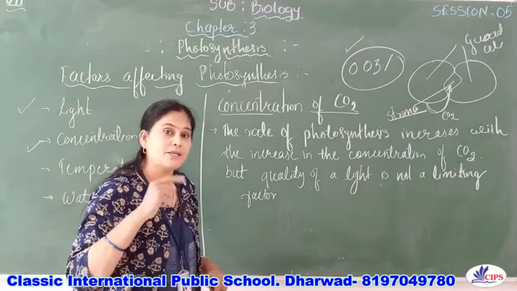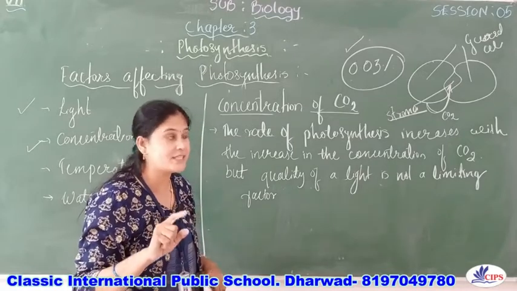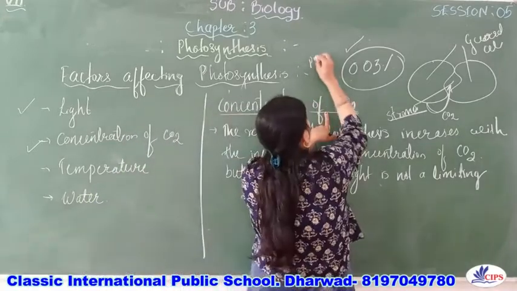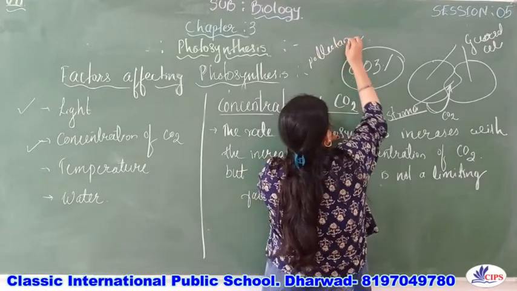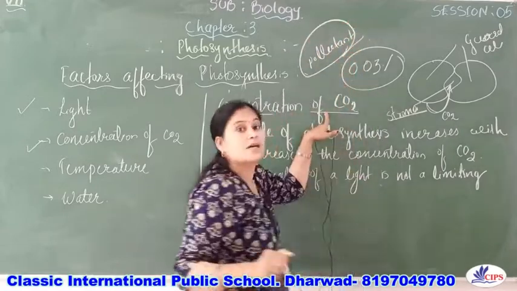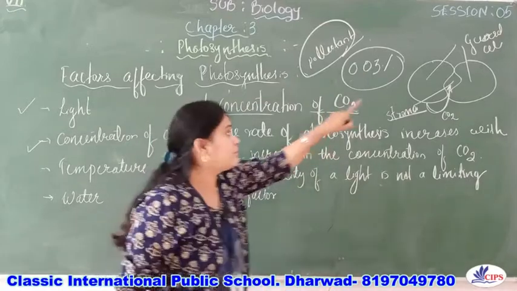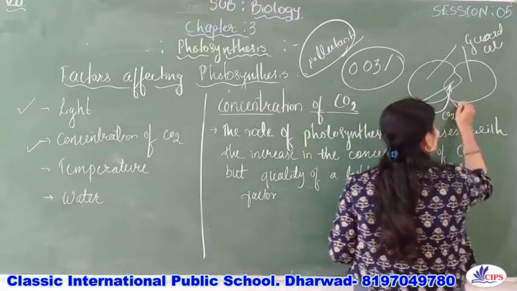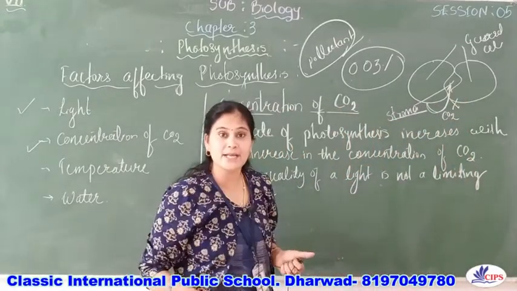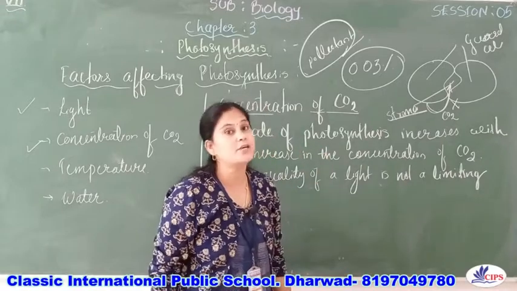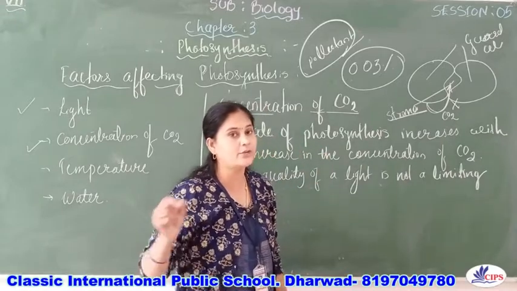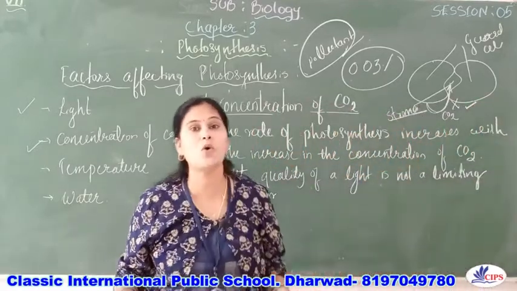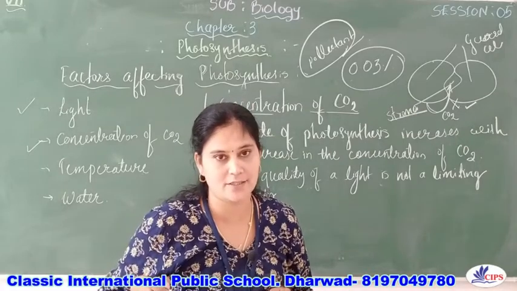But when the percentage of carbon dioxide increases, then this carbon dioxide acts as a pollutant. Acts as what? Pollutant. At that time, this becomes dangerous. At that time, the stomata close, right? If the stomata are closed, then carbon dioxide will not enter into the stomata. When the carbon dioxide does not enter, it means that there is no photosynthesis, right?